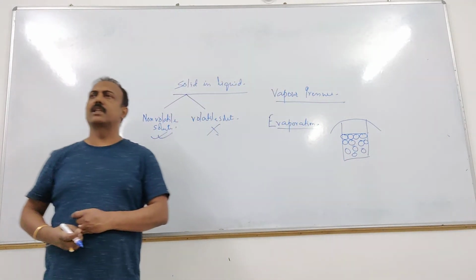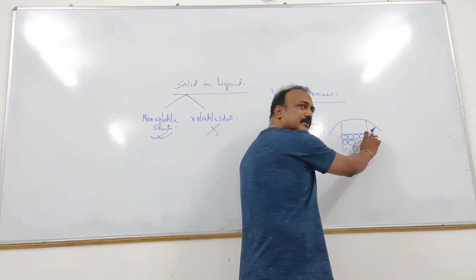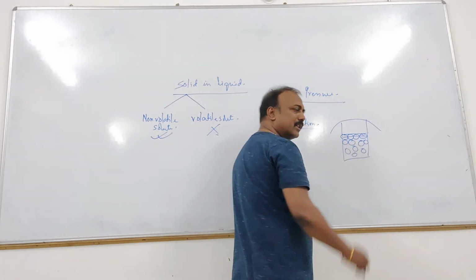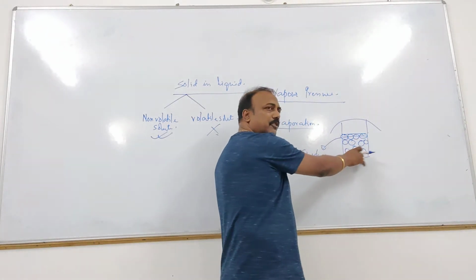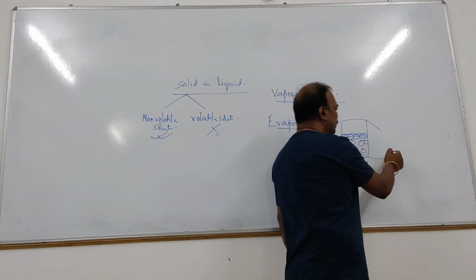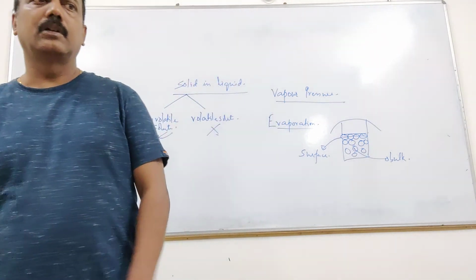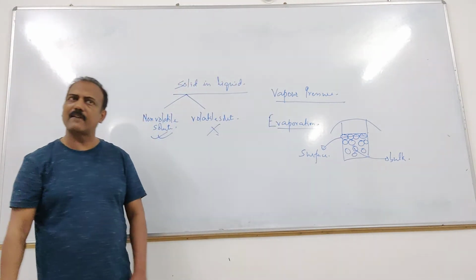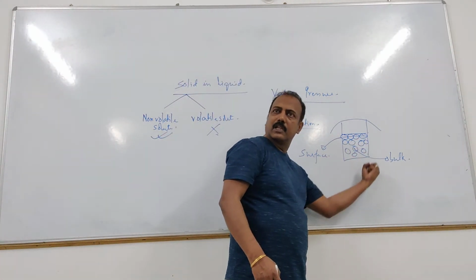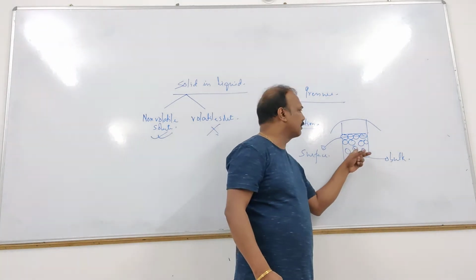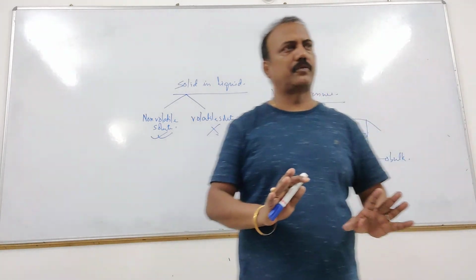The water molecules present in the container can be classified in two types. The first type which are present in the surface, these ones, are called the surface molecules. And the one which is present over here is called the bulk molecule. Surface molecule and bulk molecule. Obviously they have the difference in properties. Why? Because the surface molecules are attracted only downward. इसके नीचे सिर्फ molecules है. और bulk molecule क्या होता है? It is attracted from every side. So there is some difference in properties.